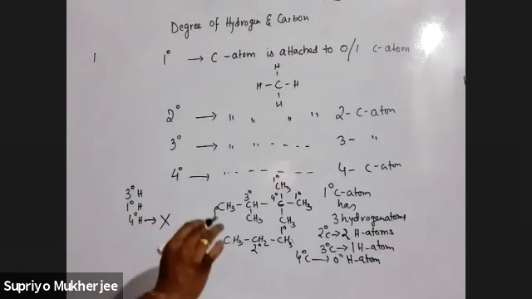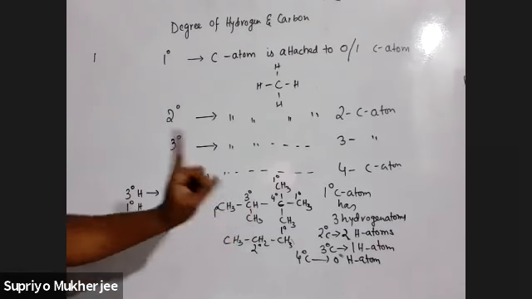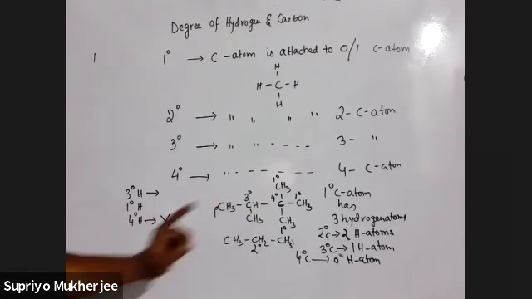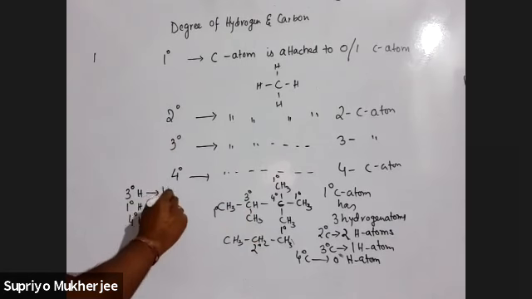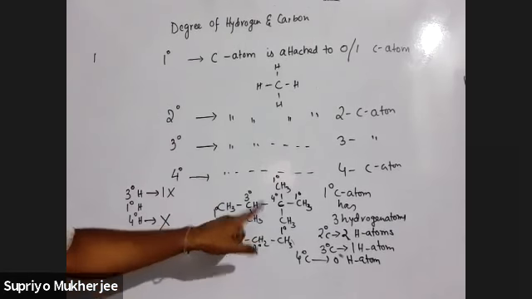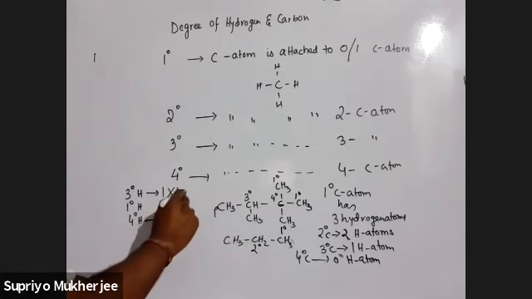It is 0 always. If you count 3 degree, you can count only one, because only one 3 degree carbon is there. As there is one 3 degree carbon and each 3 degree carbon has one hydrogen atom, as you can see over here, 1 into 1, that is 1.